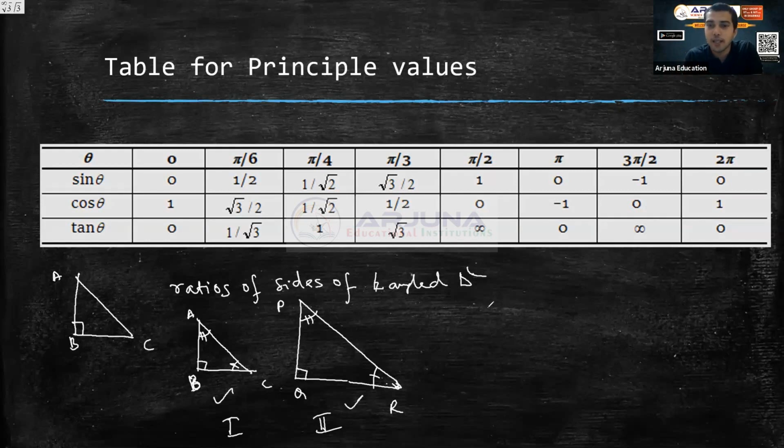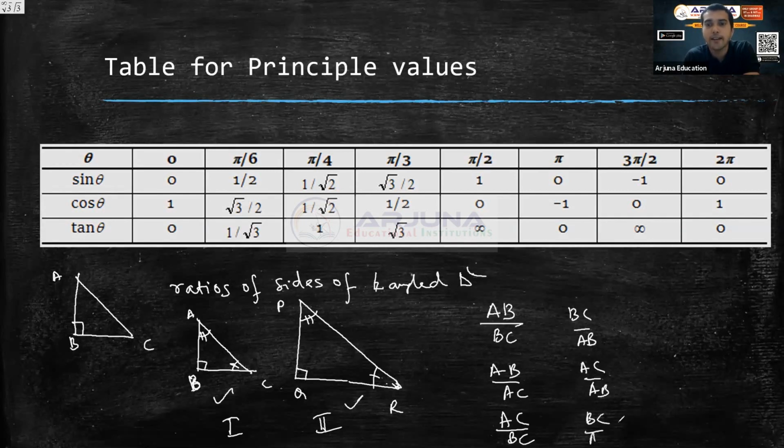What is the meaning of ratio of the same triangle? How many ways can I write the ratios? I have AB divided by BC, BC divided by AB, AB divided by AC, AC divided by AB, then AC divided by BC, then BC divided by AC. So I can write 6 ratios, and these 6 ratios are given some terminologies. What are those terminologies?